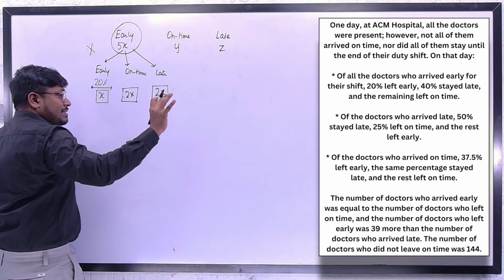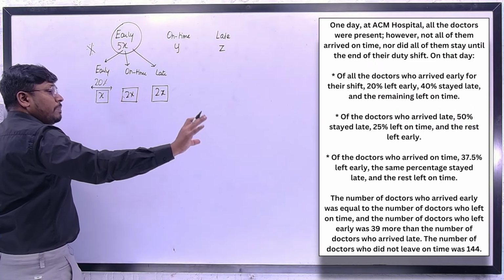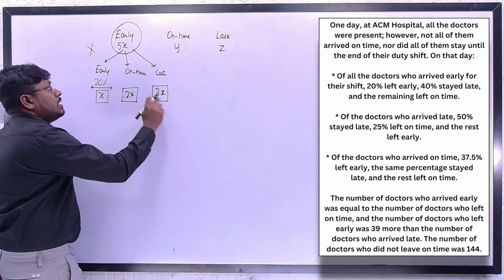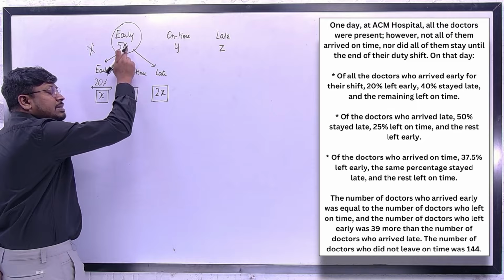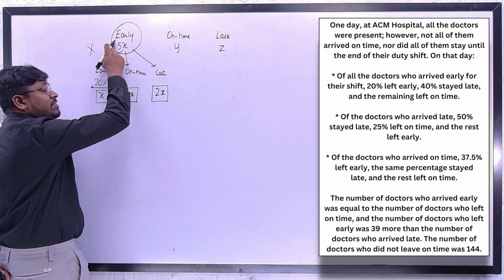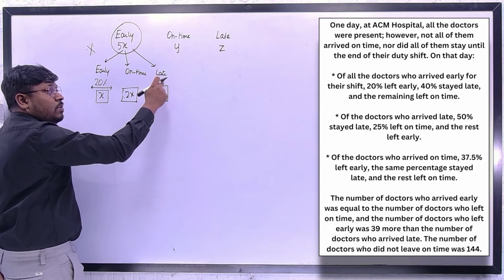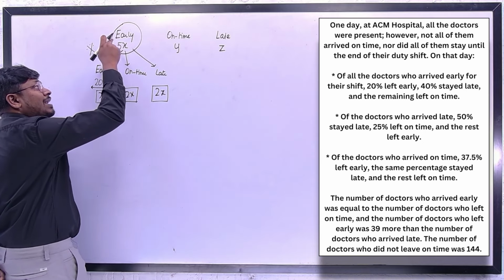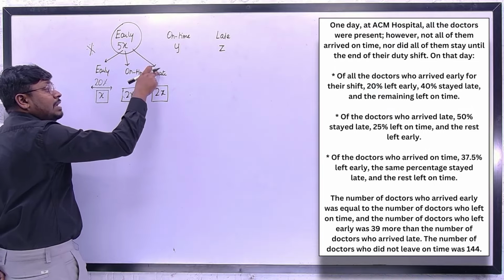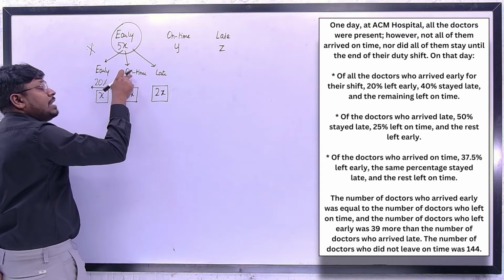First try to understand the question properly, what values they have given here, and try to figure out all these values. First we have assumed it, and this 5x is what? Out of the total doctors, the doctors who arrived early. And what is this 3 value? Out of the doctors who arrived early, some left early, some left late, and some left on time.